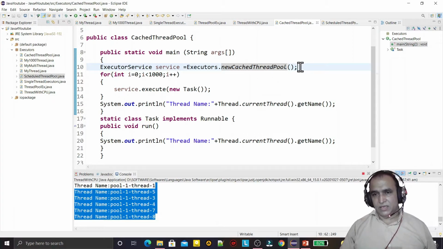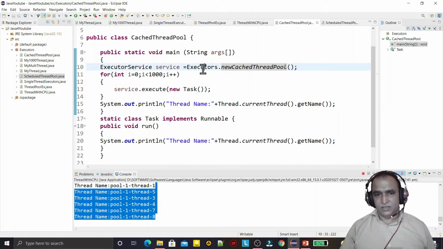If any thread is not responding for 60 seconds, meaning 1 minute, then the thread is automatically killed by the thread pool using cache technology. By using this cached thread pool, if a thread is not executing for 60 seconds, then it will automatically be removed from the thread pool.